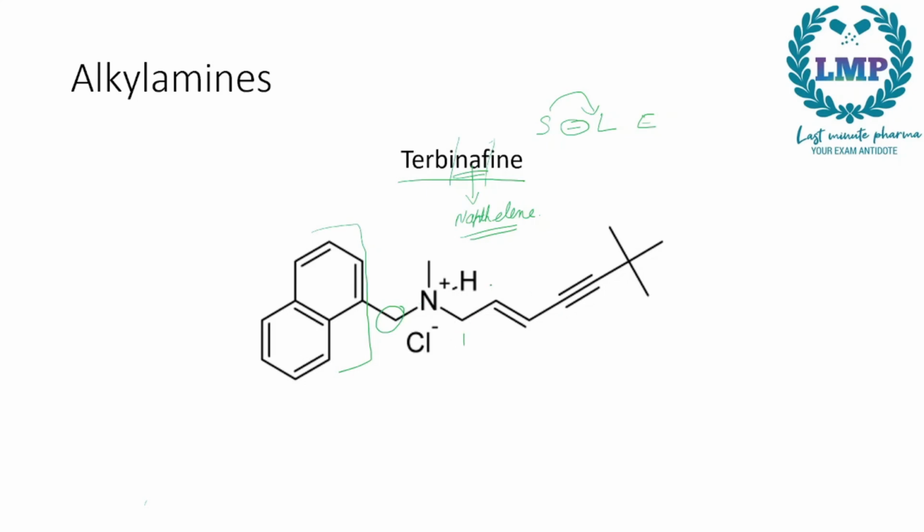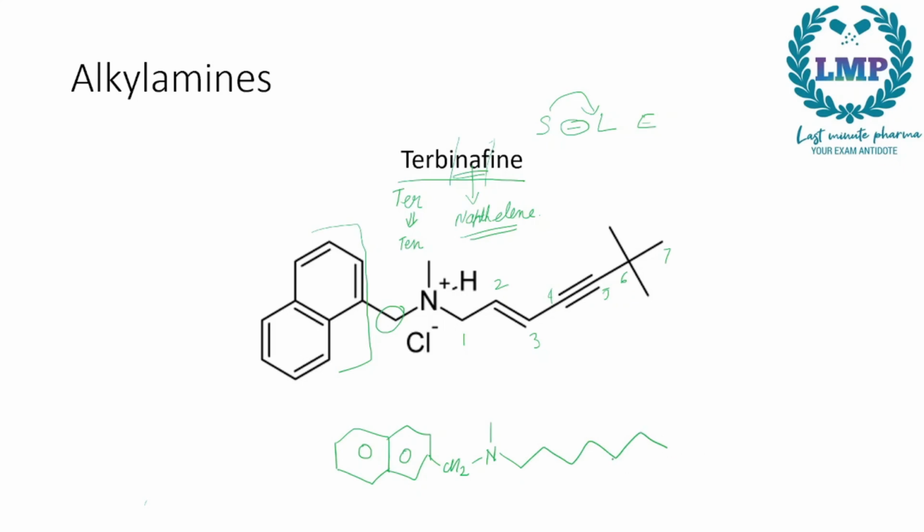How many carbons? 1, 2, 3, 4, 5, 6, 7. Ter, we will consider it as 10. So we'll consider 10 carbons. How do we do that? We'll draw a naphthalene first. Then we will give it a CH2, then a nitrogen. We'll give 1 carbon here. Then we count to 7: 1, 2, 3, 4, 5, 6, 7. Now we will count the carbons from the right hand side to the left hand side.